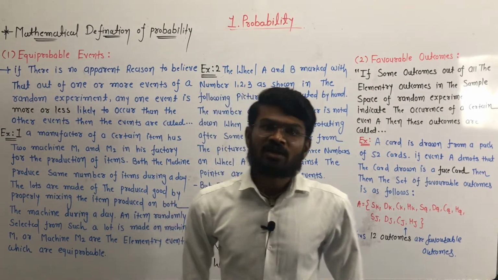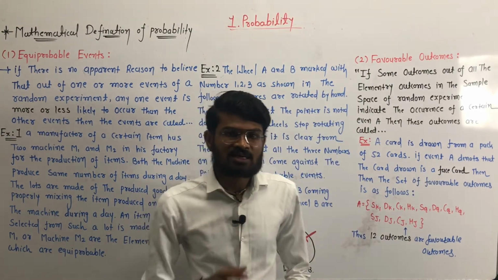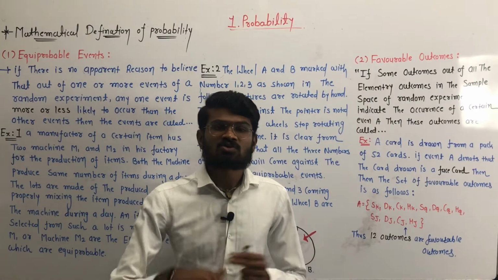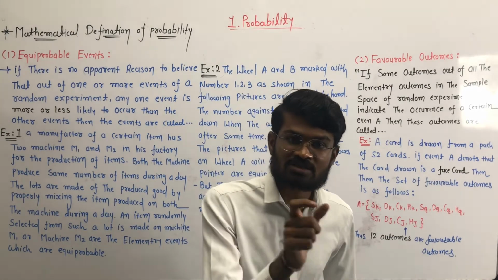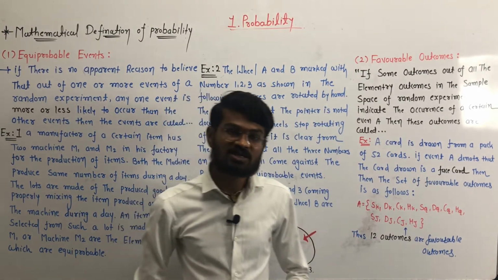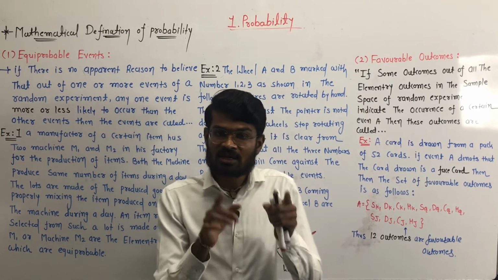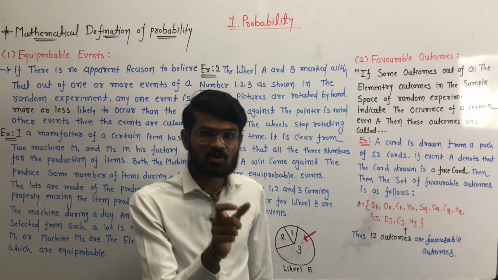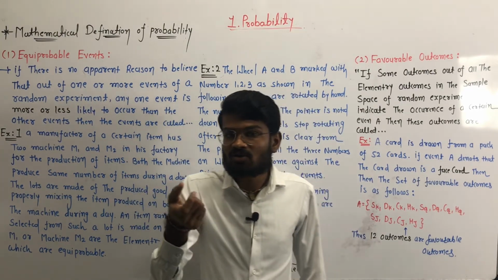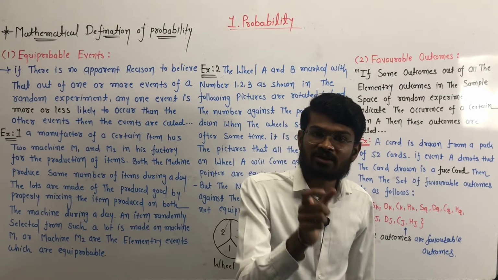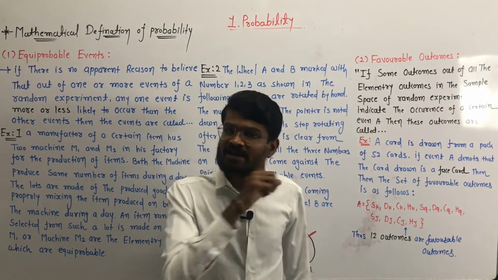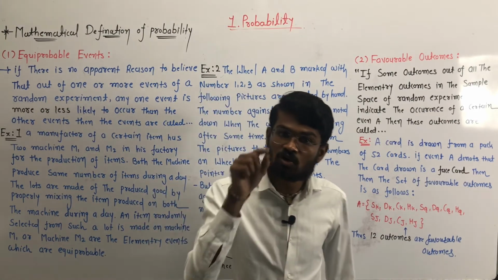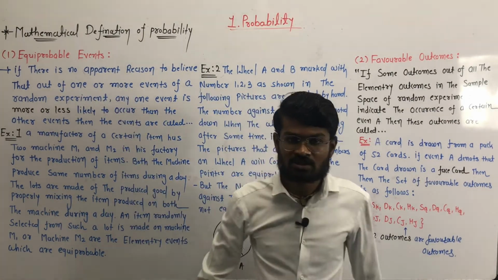Clear? Now if in the class there are three boys and two girls, the probability of selection of a boy is more than the probability of selection of a girl. Why? Because in the classroom there are three boys and only two girls. The number of boys is greater than the number of girls, so the probability of selecting a boy is greater than that of a girl. So this event is not called equiprobable events.